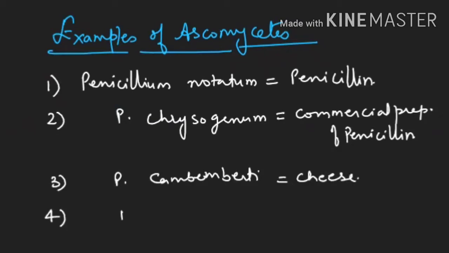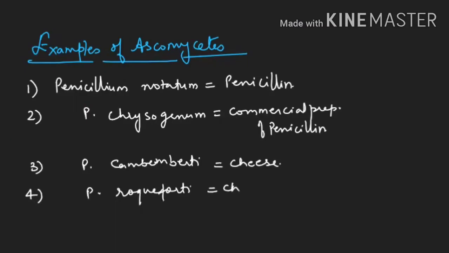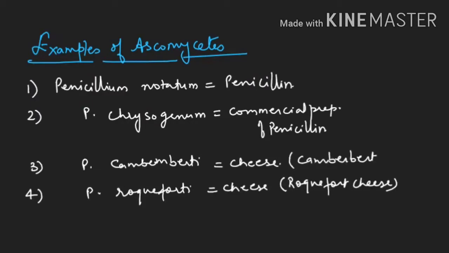Another example is Penicillium roqueforti. This is also used for the ripening of cheese, and this cheese is known as Roquefort cheese. Through camembert, we are getting Camembert cheese. So the Penicillium species, I think this is clear. What are the uses of the different species of Penicillium?